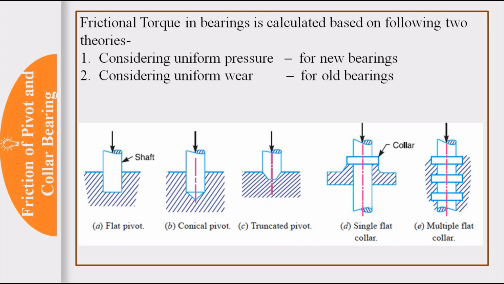Okay. So in pivot bearing, there are three cases based on the shape of the shaft at the end. First is flat bearing, where the shaft has a flat surface at the end. Second is conical. You can observe here, conical. Third is truncated bearing or trapezoidal bearing. And in collar bearings, single collar and multiple collar bearings. These five cases we are going to discuss.